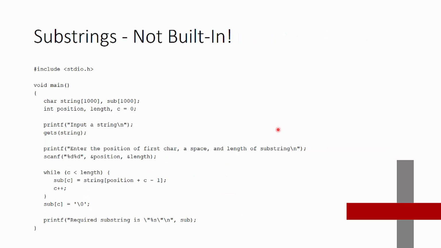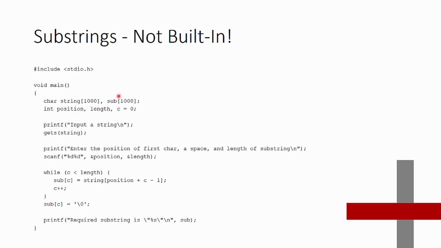Now substrings in the C language are not something that's built in. So there isn't just a direct function you can call that's going to get a substring from the middle of a different one. So let's take a look at the program that we have here. First of all, again, standard I/O included at the top. Here's our main function that won't return anything.